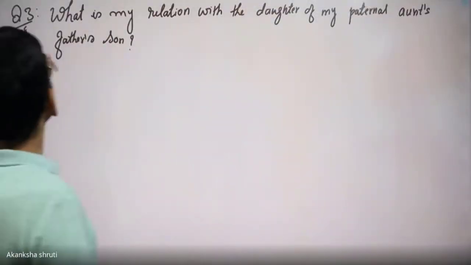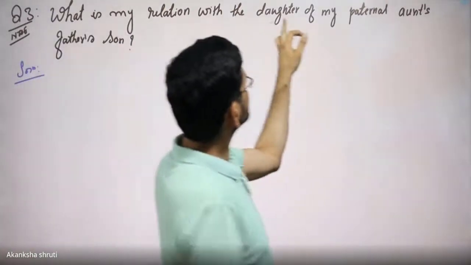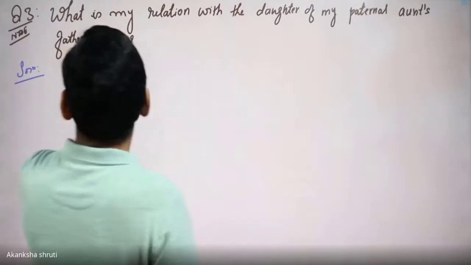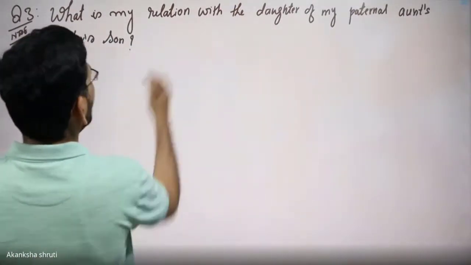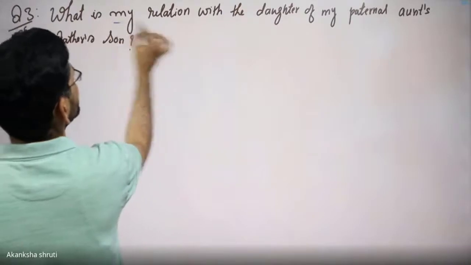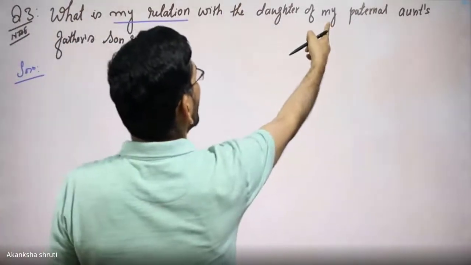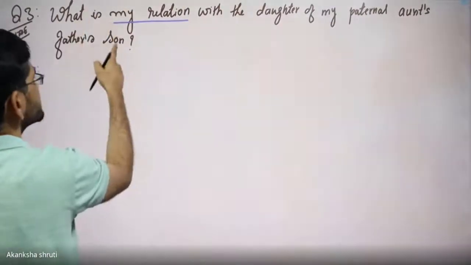Let us take another question. Question number 3. What is my relation with the daughter of my paternal aunt's father's son? My relation with, it is asked, daughter of my paternal aunt's father's son.